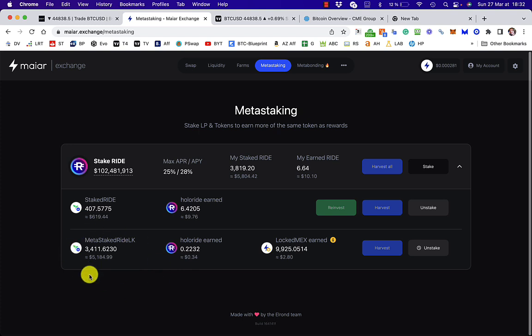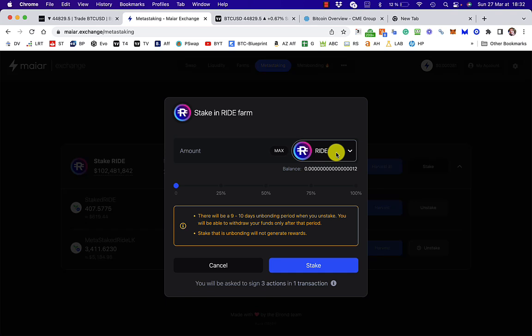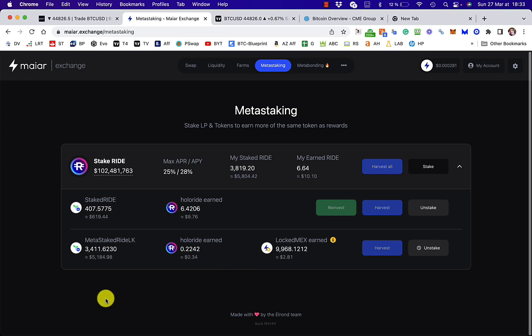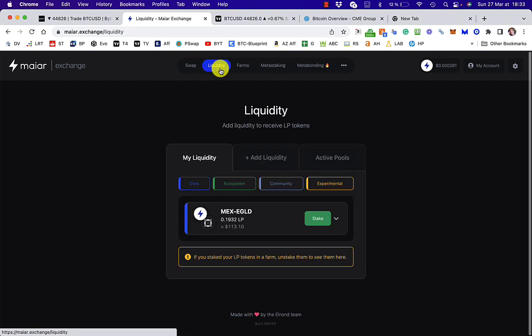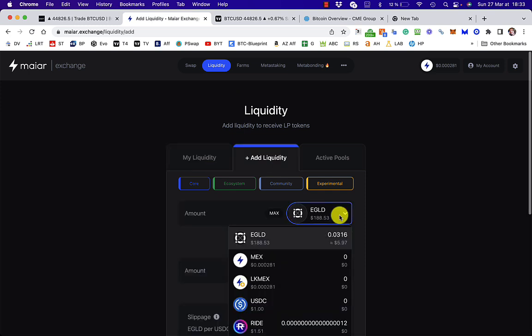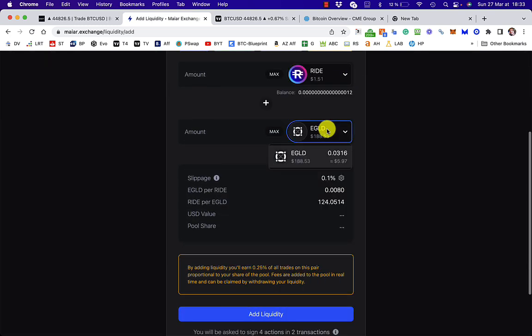I think that's what I'd rather do, because someone commented the other day that when I restaked into the staked RIDE farm, the fees were quite large, and I think they said it was 70 cents, which sounds quite a lot. For the moment, the better thing might be to increase the size of this farm here. I hope that wasn't too confusing for you. I confused myself a little bit, because I completely forgot that I couldn't add liquidity from LockedMex and RIDE. I was hoping there'd be LockedMex there, but there's not.